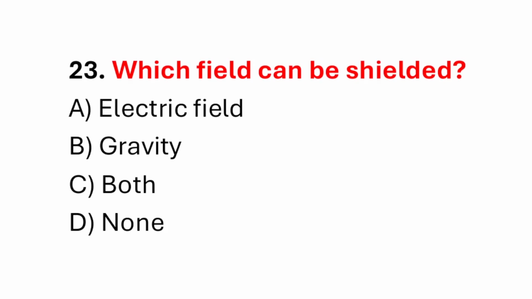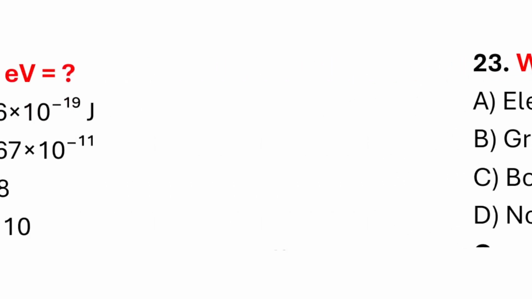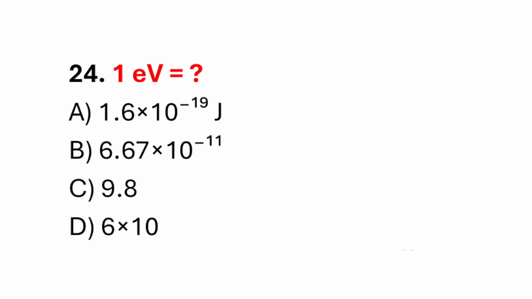Question number 23. Which field can be shielded? Correct answer is option A, electric field. Question number 24. 1 eV equal to. Correct answer is option A, 1.6 multiply 10 raised to power negative 19 joule.